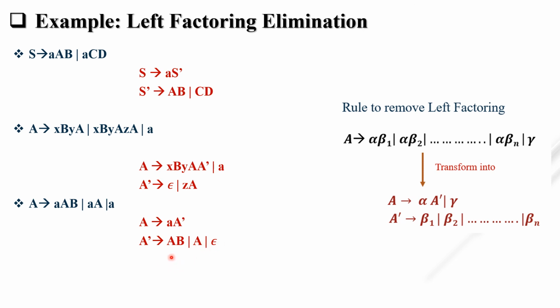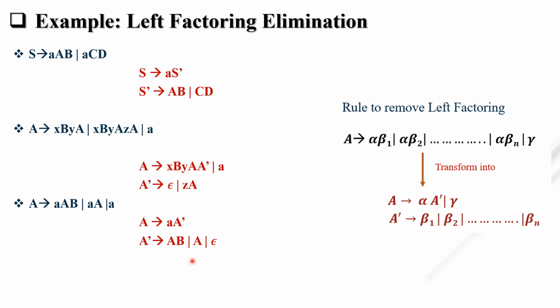Now here there is also left factoring. Capital A is the same prefix. You can see that. So we have to further divide this. Okay, so what is our alpha here? Capital A is our alpha. What is our beta 1 here? Beta 1 is B. Here beta 2 is null. And what is our gamma? This one, null. That's why here we put the null.